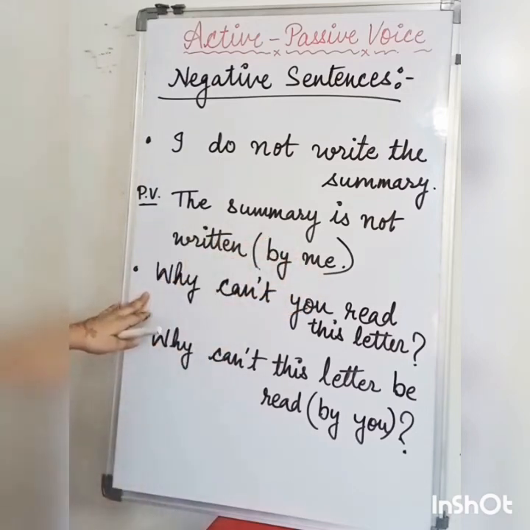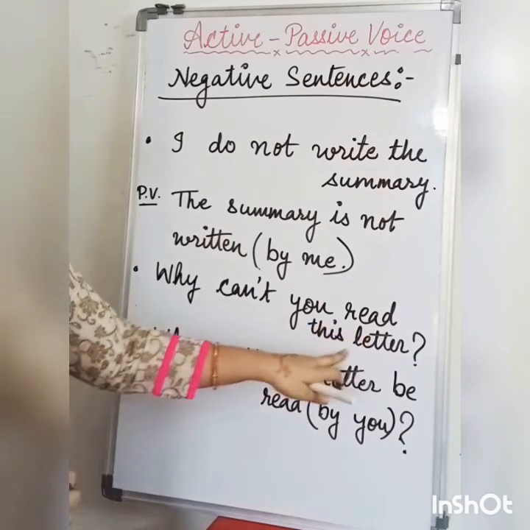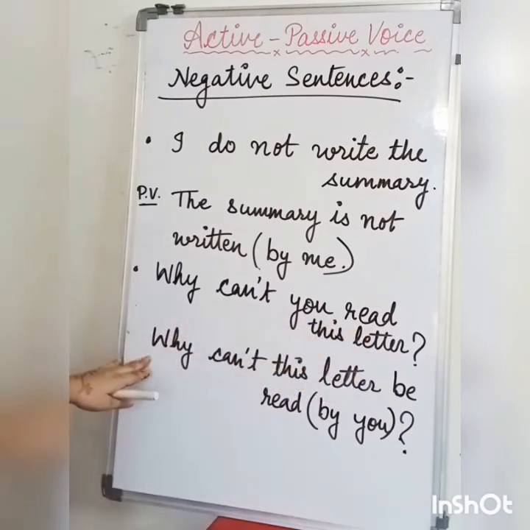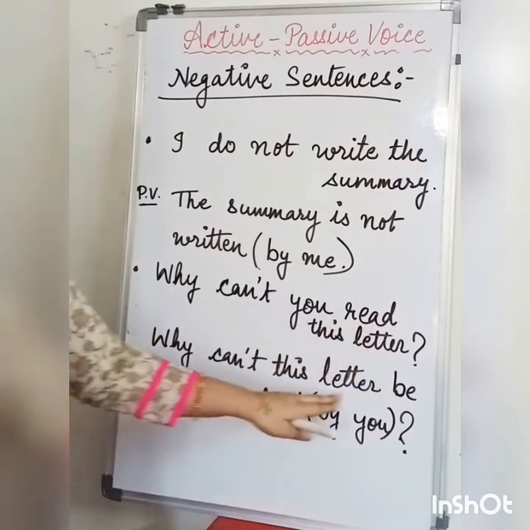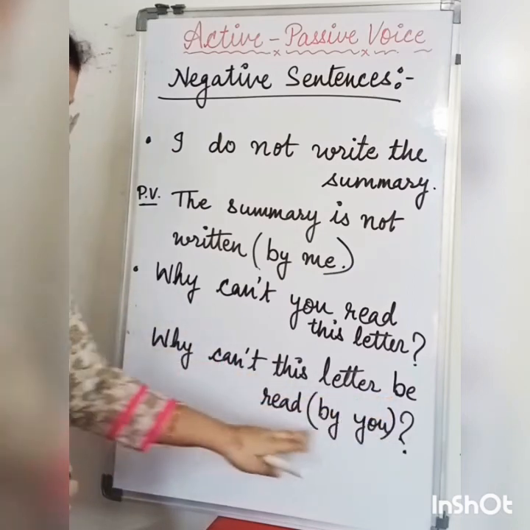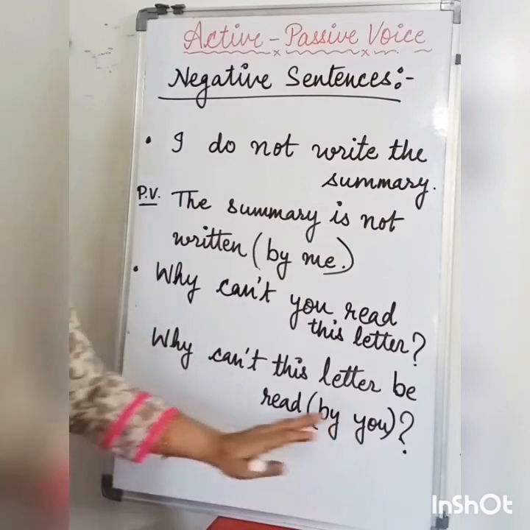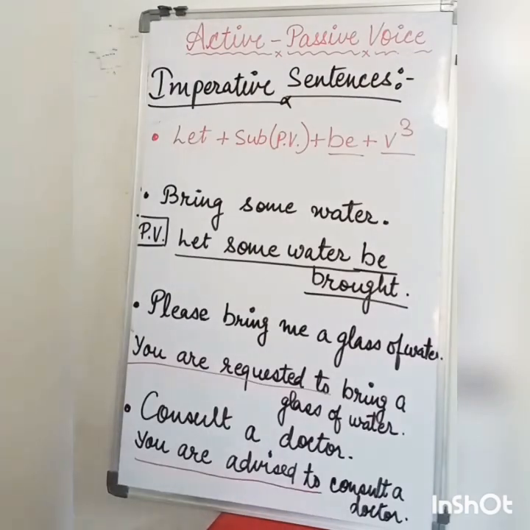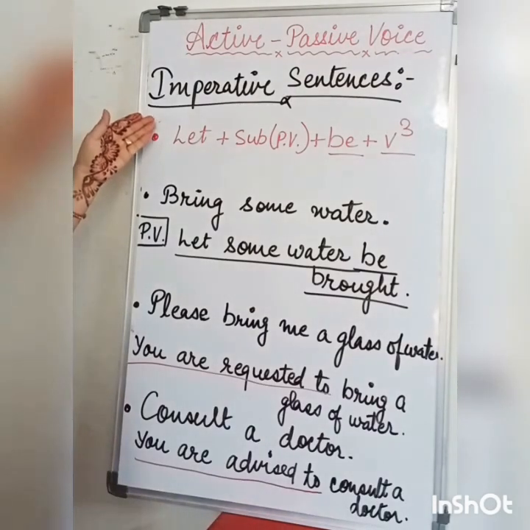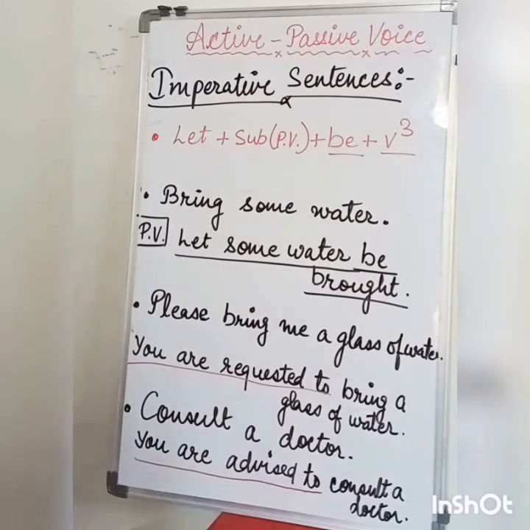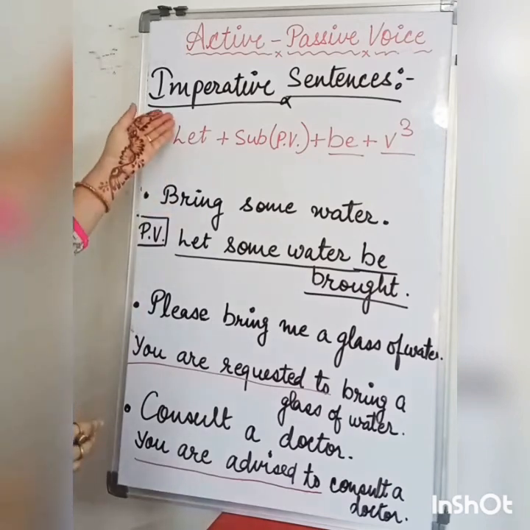Then come to the second one. Why can't you read this letter? The passive voice. Why can't this letter be read by you? Again this phrase, it's up to you to mention or not, right? Now let's move to the imperative sentences. So imperative sentences are the sentences in which the verbs express command, request, advice, etc. Okay, so these sentences are known as imperative sentences.